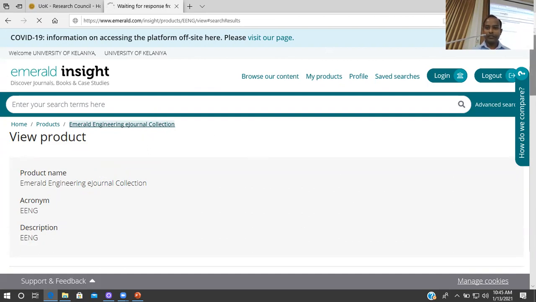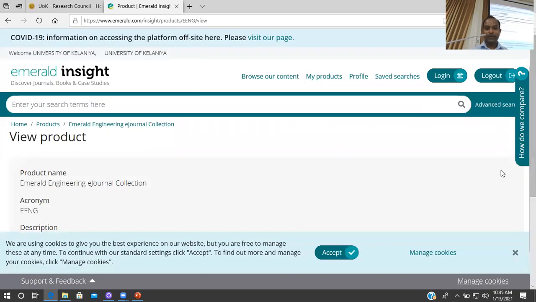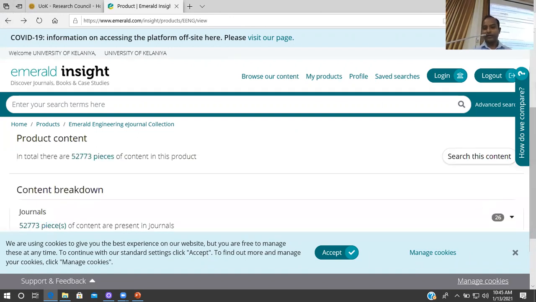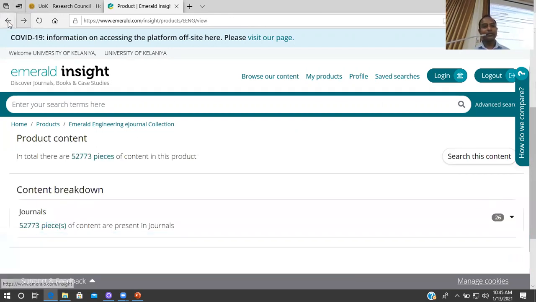So this is the Emerald database. We have a number of sub collections subscribed by the library. So I encourage you to make a search on Emerald as well when you are looking for research articles for your research work, in addition to the EBSCO.